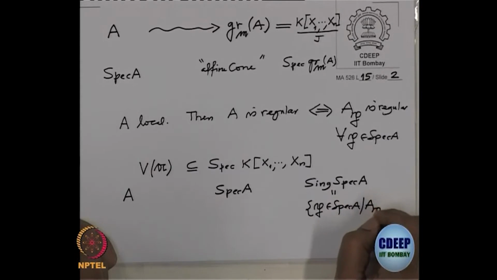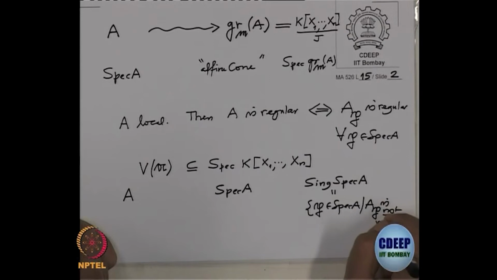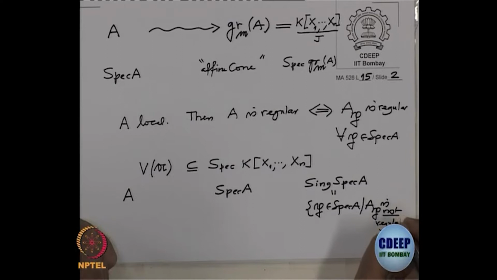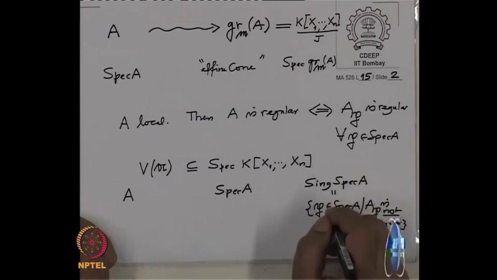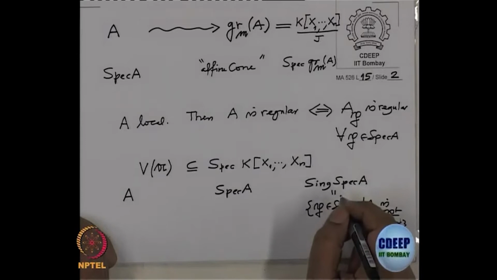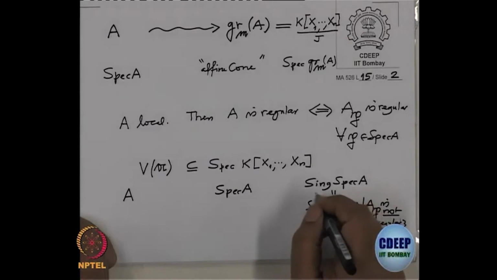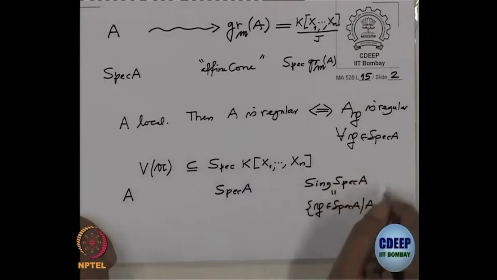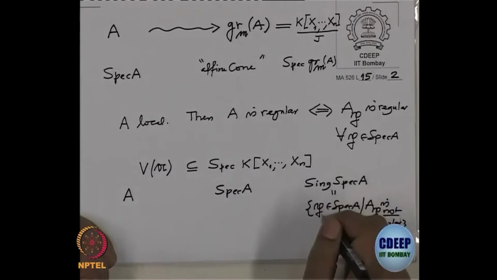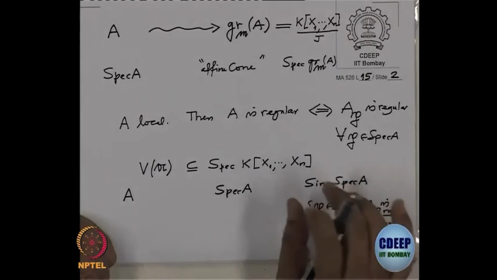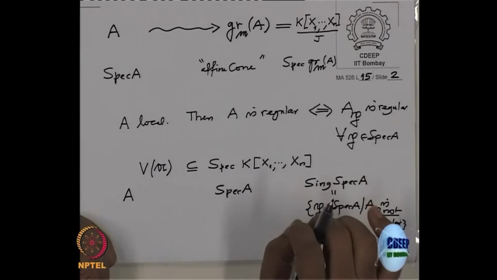Those are called singular points, and the complement is called non-singular points. We want to check that this singular locus is a closed subset, and not only closed, it is thin, that means it has not too many elements. So, the following two examples will give more light on that.